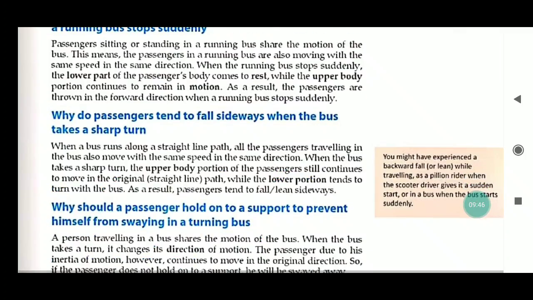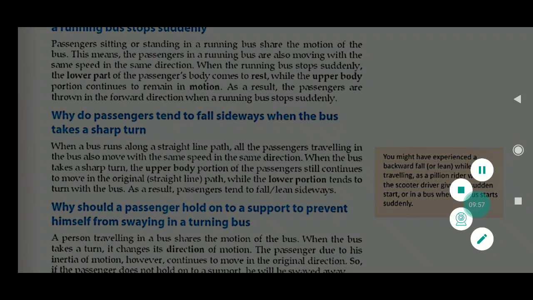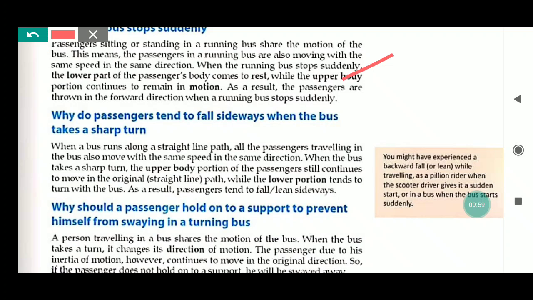Now second example: why do passengers tend to fall sideways when the bus takes a sharp turn? Similarly, the lower portion, the full body, is in motion in the direction of the bus. When the bus takes a sharp turn, the lower portion of the body turns with the bus, but the upper part of the body, which is not connected with the bus, tends to fall or lean sideways.